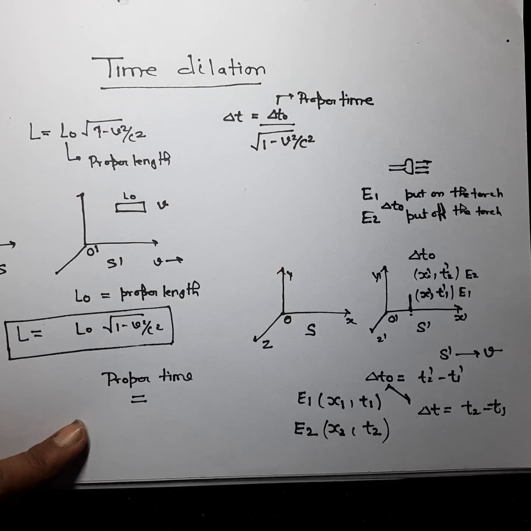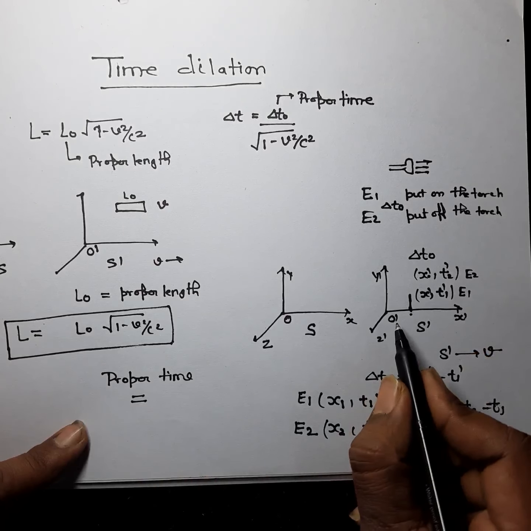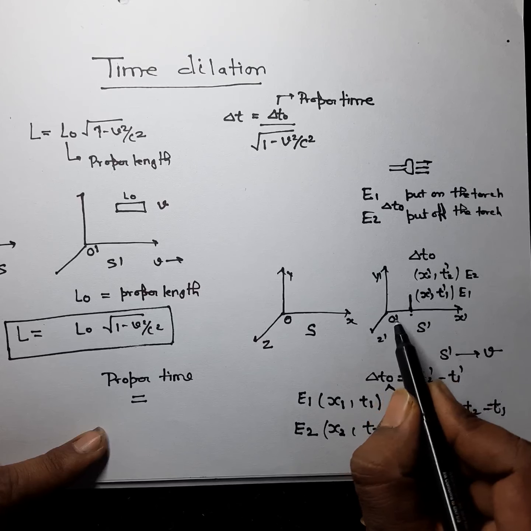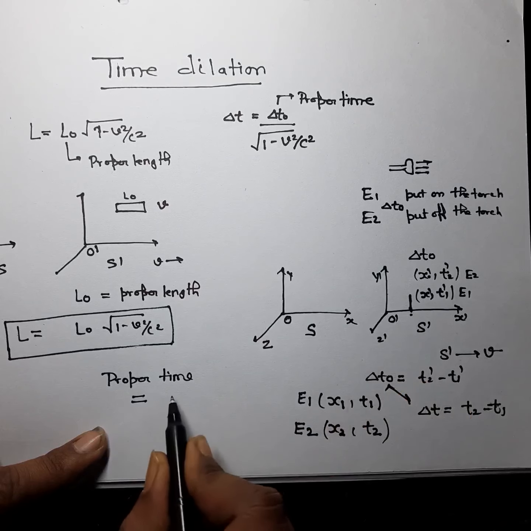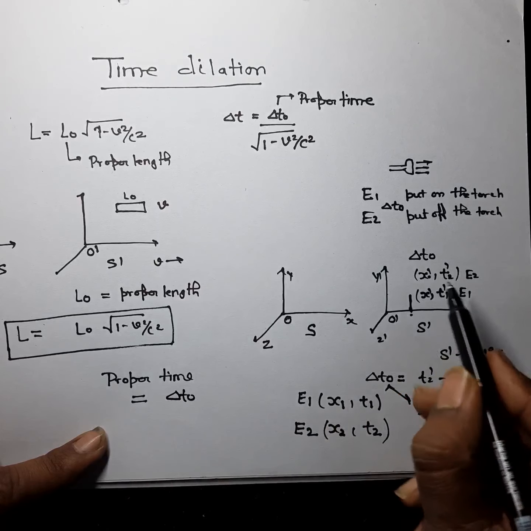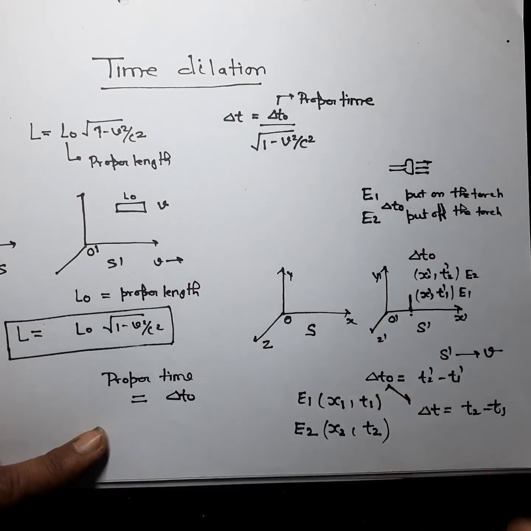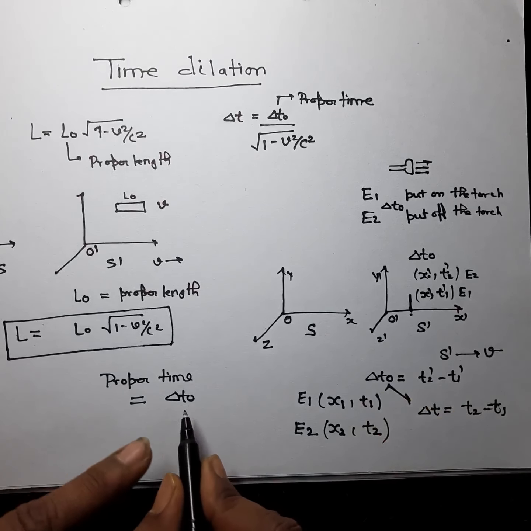When in a frame of reference these two events take place at the same position, then the time interval measured by that frame of reference is called proper time. So here delta t0, because in the S dash frame of reference the position of these two events does not change, is the proper time.